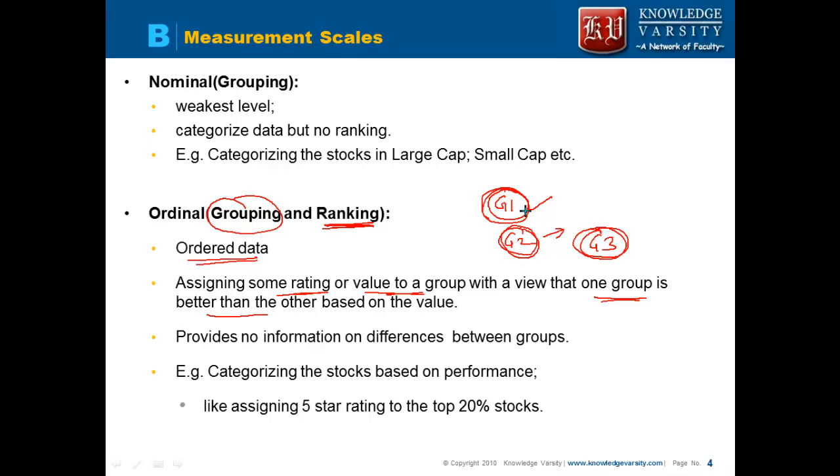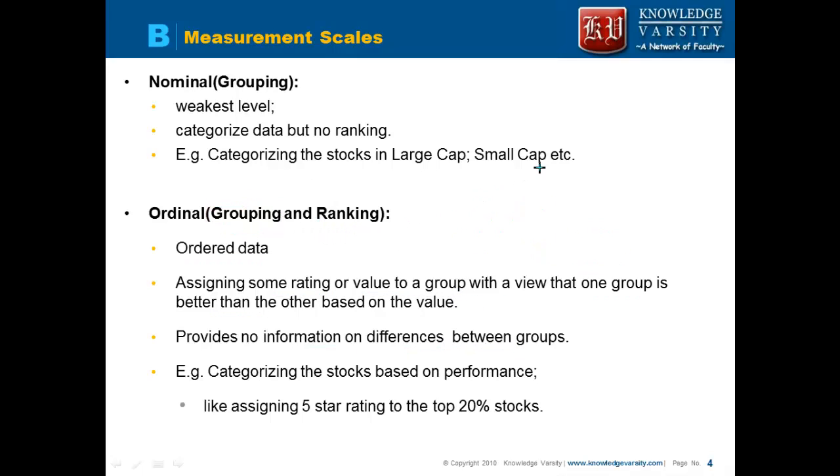Please note that it does not provide any information about how much better one group is than the other. Maybe this one is twice as good as that one, and that one is only 0.5 times better than another. We do not know by how much. It gives only that G1 is better than G2, but not by how much. So there is no information on the differences between the groups.